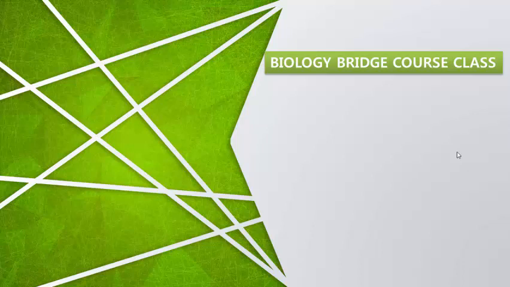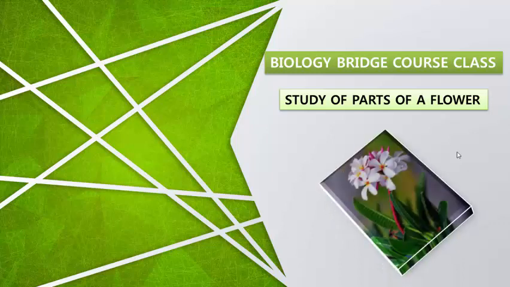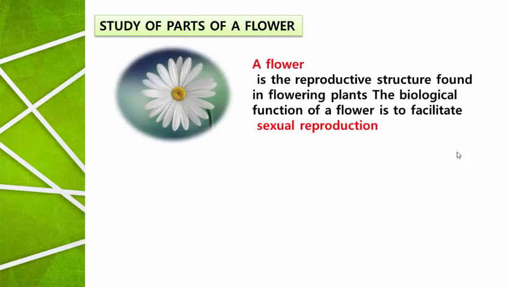Hello dear students, welcome to the online biology bridge course class. In this video I am explaining the study of parts of a flower. What is a flower, and which group of plants produces flowers? What is the main biological function of the flower? And what are the different parts present in a typical or standard flower? So let us move to the definition of a flower.